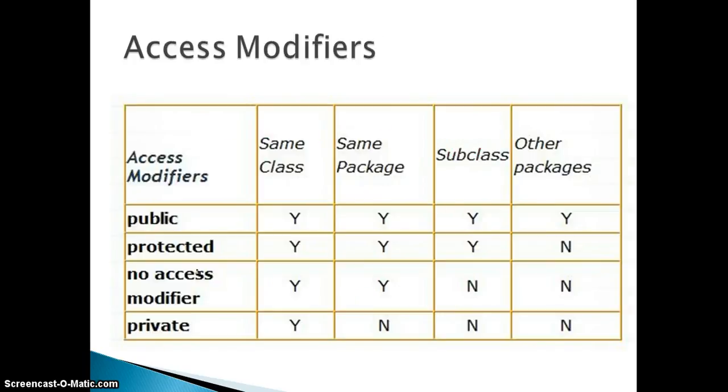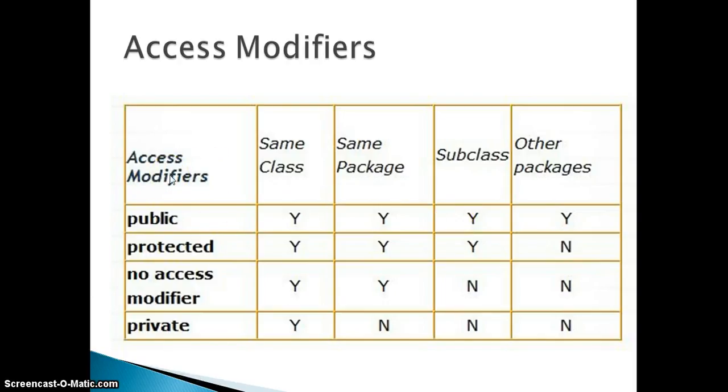And we have something called access modifiers. We have public, protected, private, and the default access modifier, which I have shown as no access modifier here. When you declare a class or a method as public, it can be accessed by the same class, by all the classes in the same package, and by subclasses and other packages as well. That means this doesn't provide any security. It can be accessed at the global level. We didn't provide any restrictions with a public access modifier.